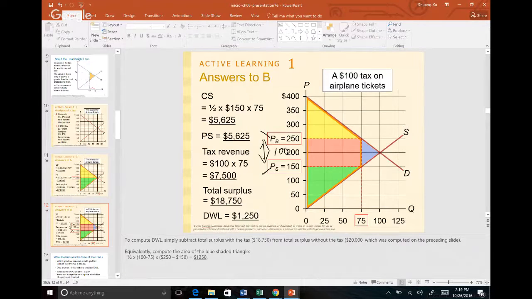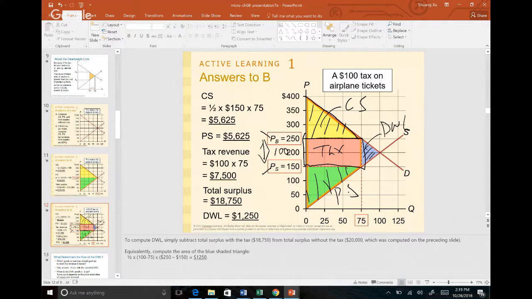And once you have this tax over here, above PB and below your demand curve, this triangle is your consumer surplus. And then below the PS and above the supply curve, this is your producer surplus. This rectangle in the middle is your tax revenue. And this triangle on the right is our deadweight loss.